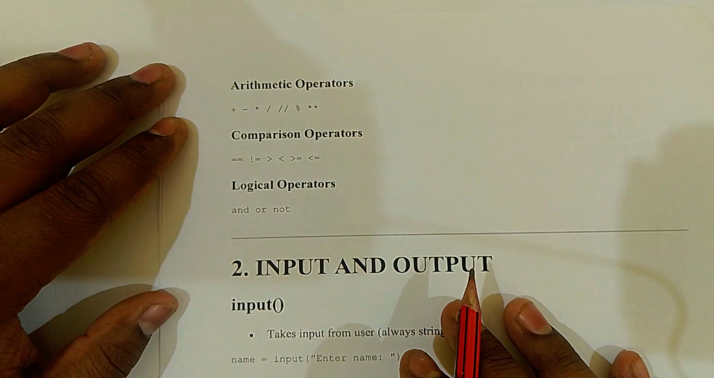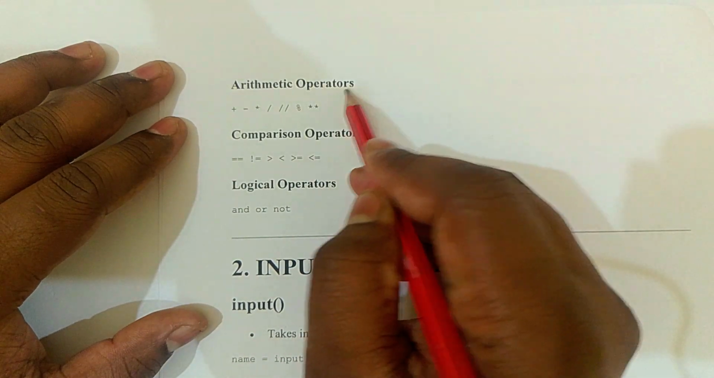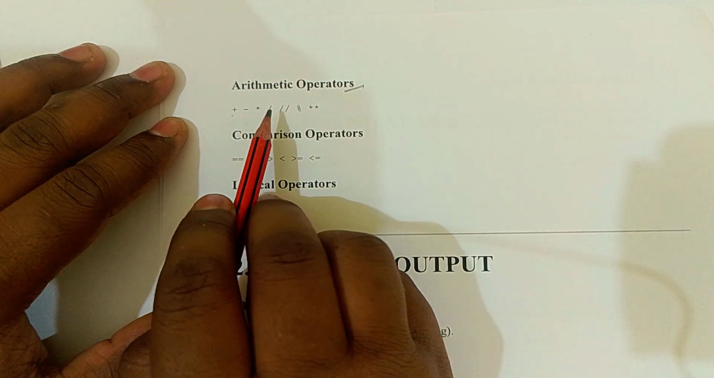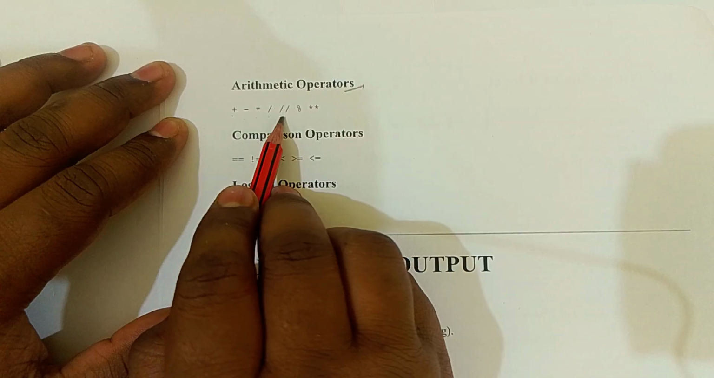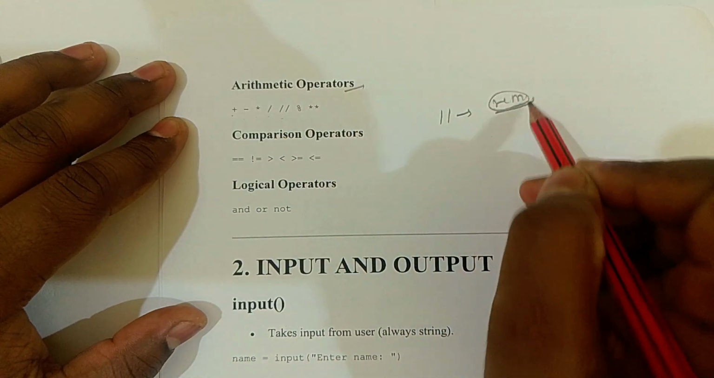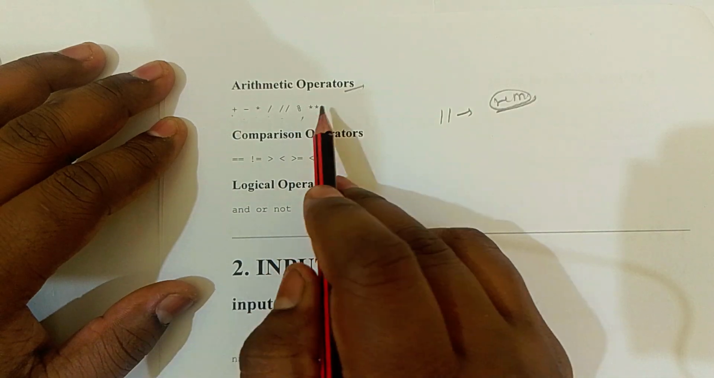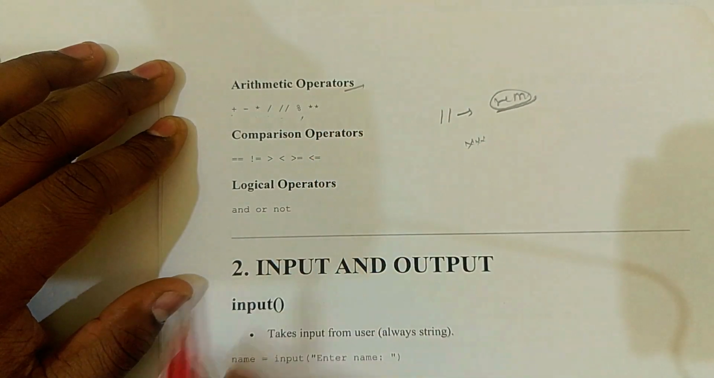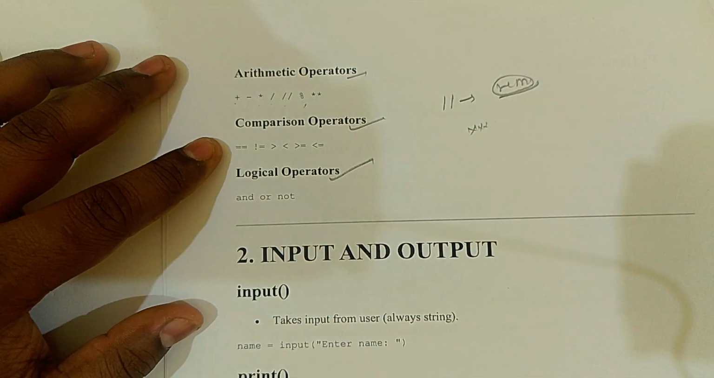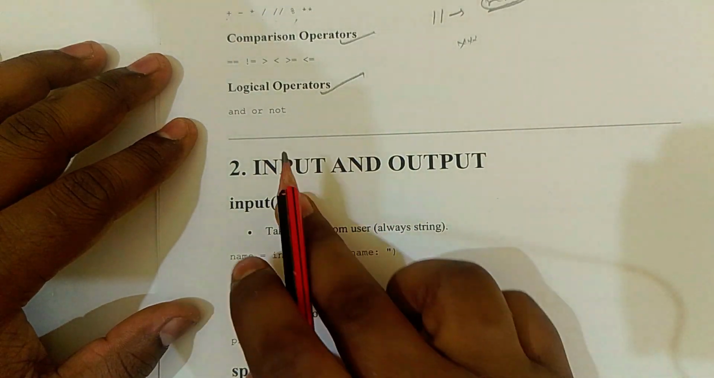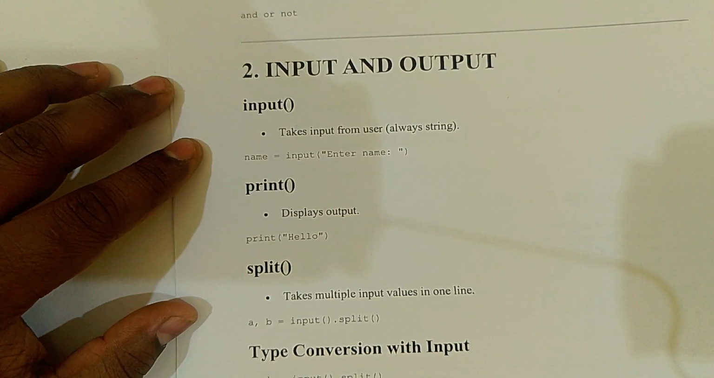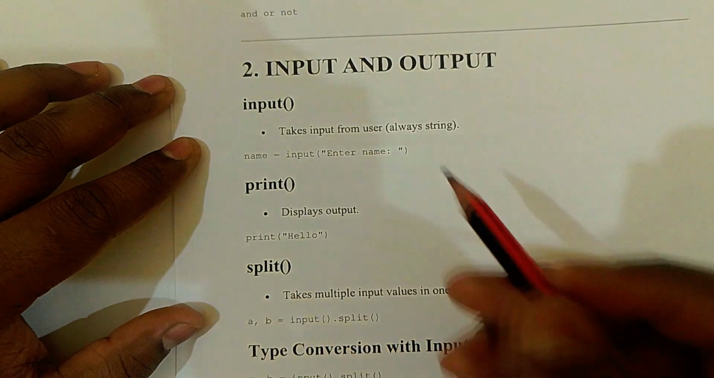In operators, we will read about the arithmetic operators: plus, minus, multiply, divide, and the one that gives the remainder, percentage, and square. We will learn about the comparison operators and logical operators. We will also learn about input and output: how to take input, how to print, and what split is.